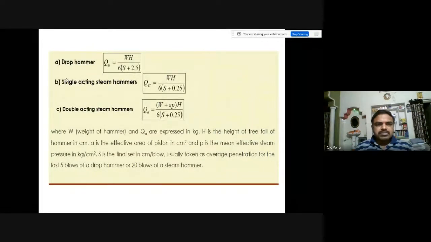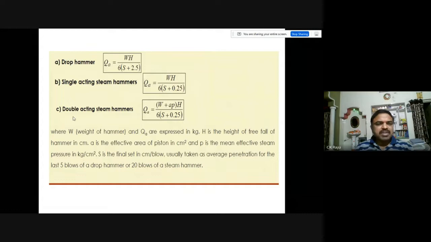For drop hammers, Qa is equal to WH divided by 6 into (S plus 2.5). And for single acting steam hammers, Qa is equal to WH divided by 6 into (S plus 0.25). This constant is reduced for steam hammers because the losses will be less, only 0.25. For drop hammers, it is 2.5.